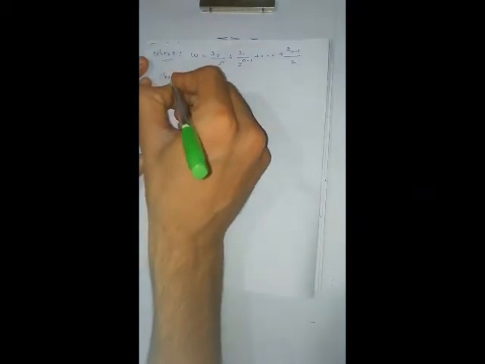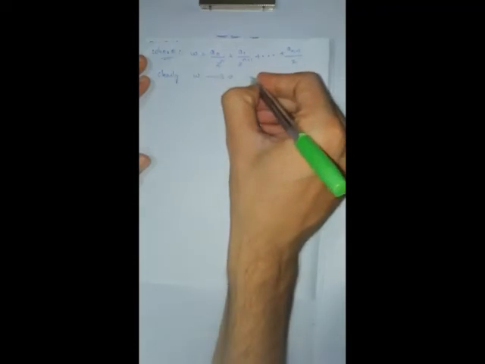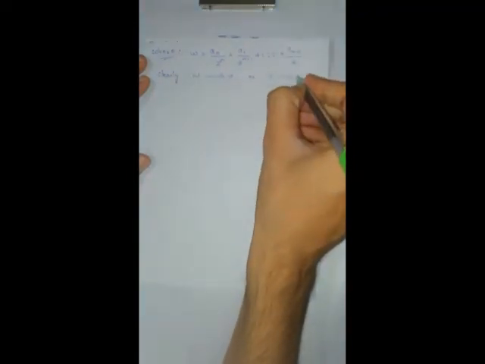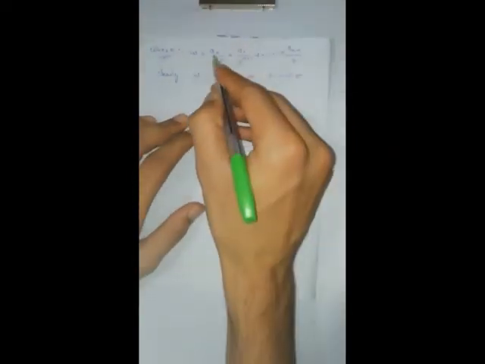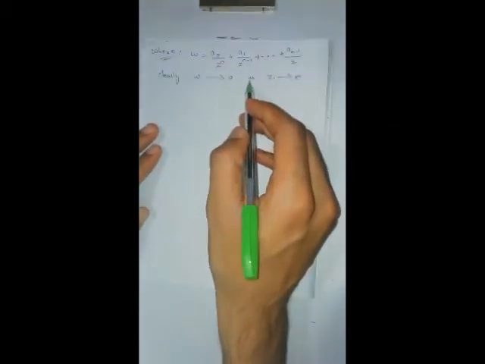Clearly w tends to 0 as z tends to infinity. As z tends to infinity, all terms become 0, therefore w tends to 0.